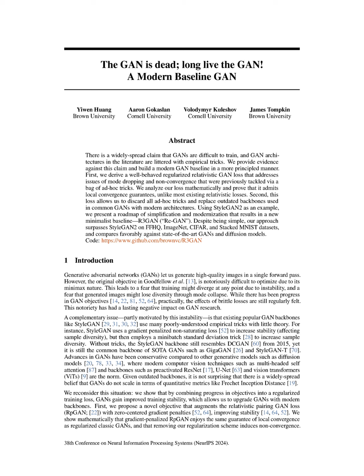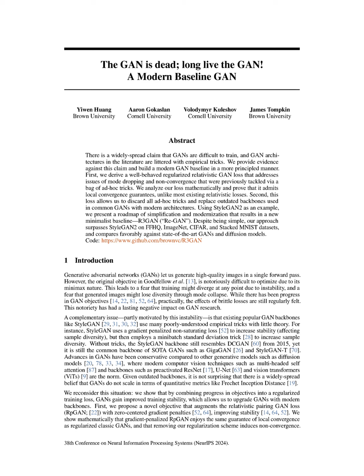The proposed method, which combines the regularized loss of the relativistic pairing GAN, RPGAN, with zero-centered gradient penalties, R1 and R2, offers both theoretical and practical benefits over traditional GAN frameworks. Theoretically, it ensures local convergence, addressing issues of non-convergence and mode collapse that plague traditional GANs, as demonstrated in Proposition 2. Practically, this approach allows for the removal of empirical tricks previously necessary for stability, enabling the use of modern backbone architectures that improve performance metrics.